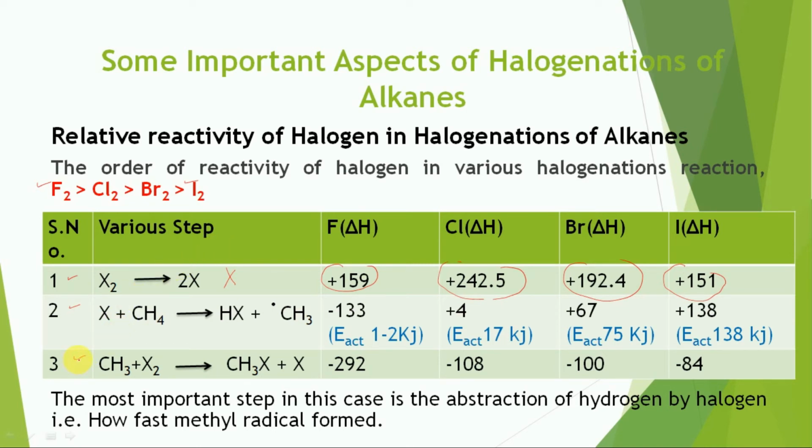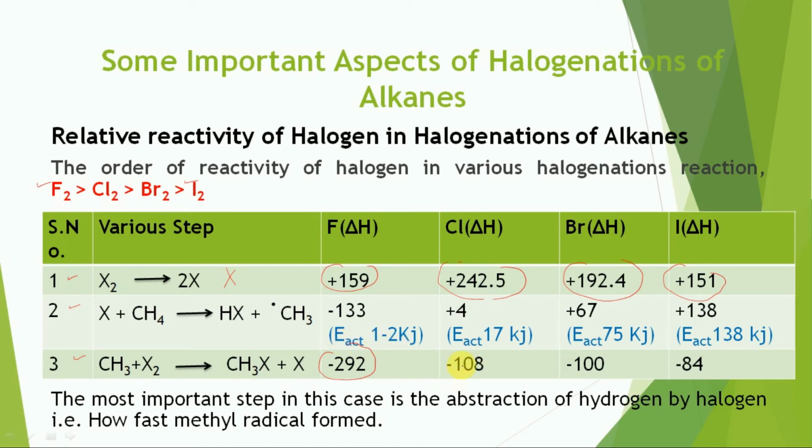Then let us consider step number 3. It involves the reaction of the methyl radical with the halogen, and it is found to be exothermic in all 4 cases. It has been reported that the maximum negative value belongs to fluorine.